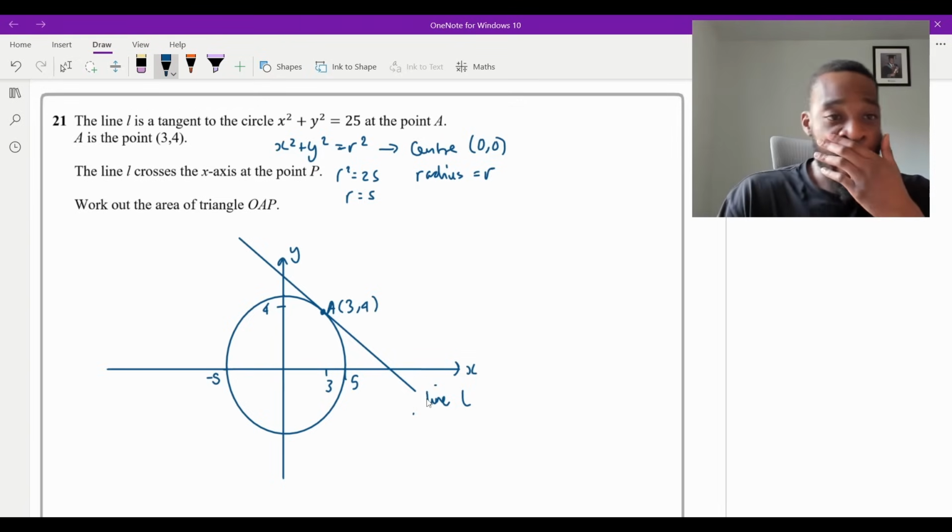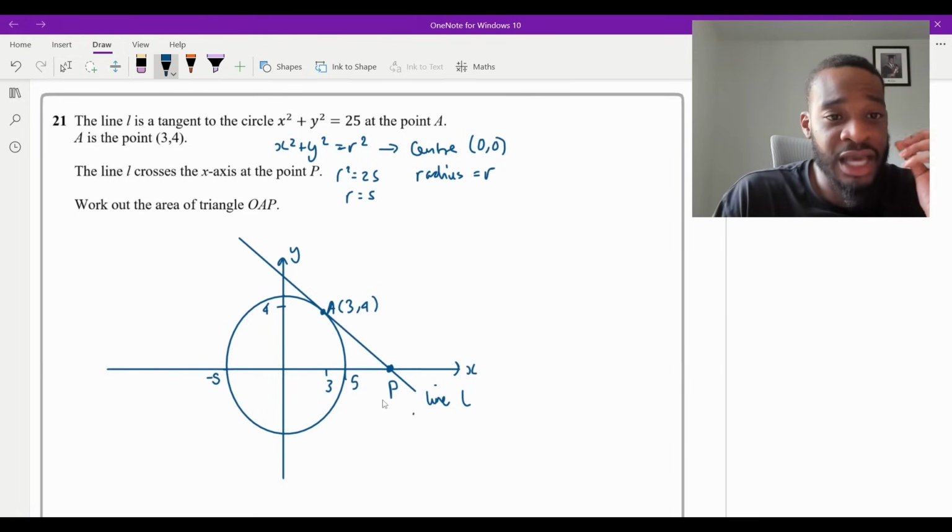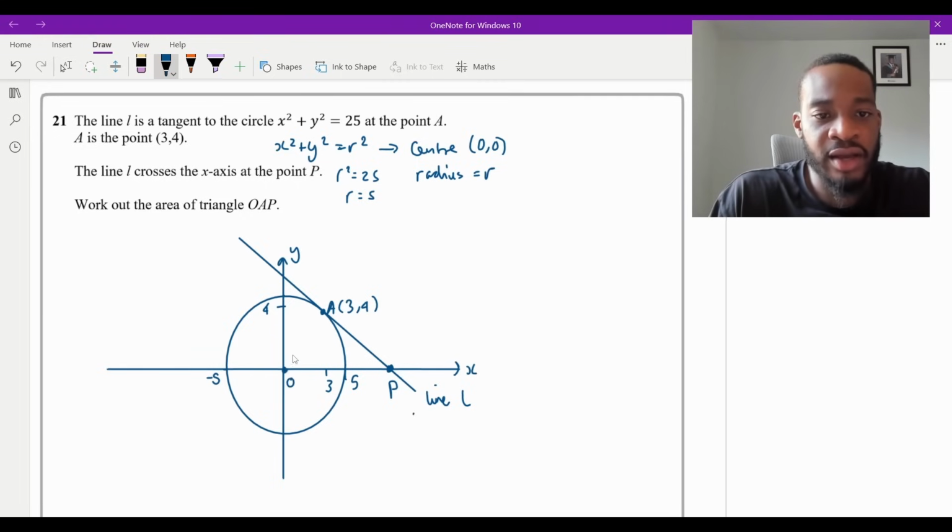Okay. Now, what do we know? It says that the line L crosses the x-axis at the point P. Well, the line L crosses the x-axis right here from our diagram, so we can label this point P. And we need to find the area of OAP. And obviously O is the origin, isn't it? So I'm going to put O there. And then if I connect O to A, like that, they're actually just asking me to work out the area of that triangle.